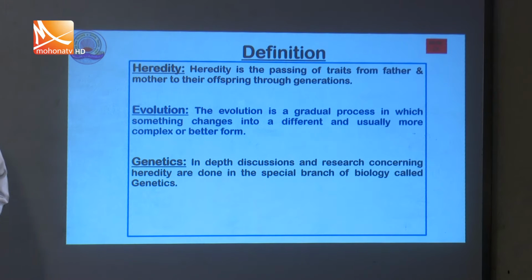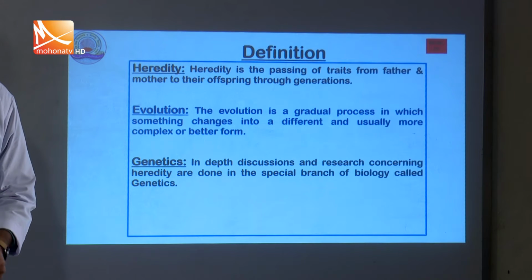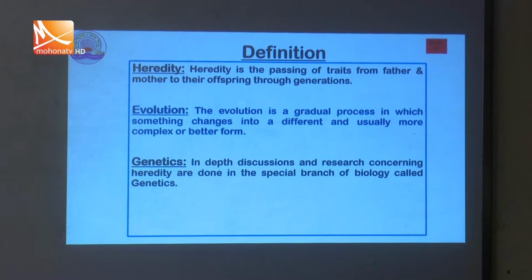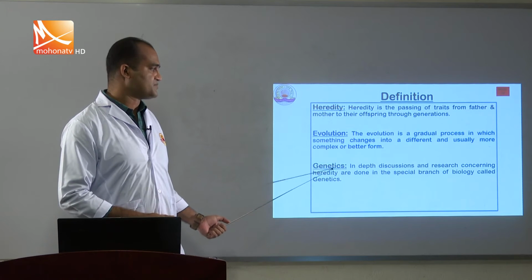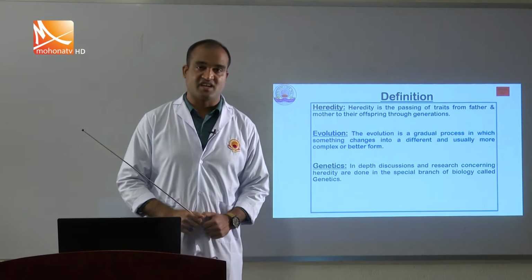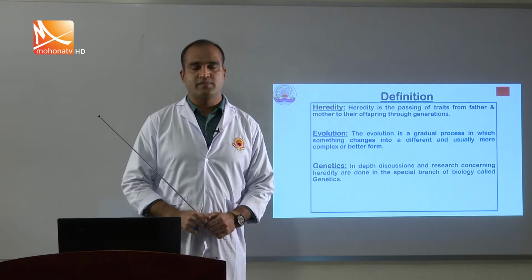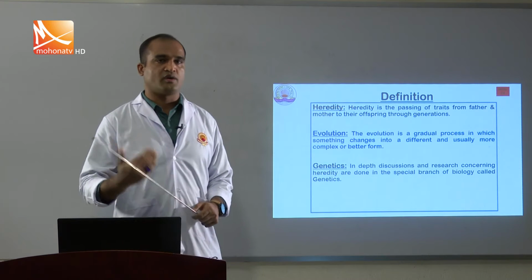And what is evolution? Briefly, it is the process by which simple organisms originate into complex organisms. And what is genetics? Genetics is the subject that discusses heredity, evolution, and the origin of organisms.